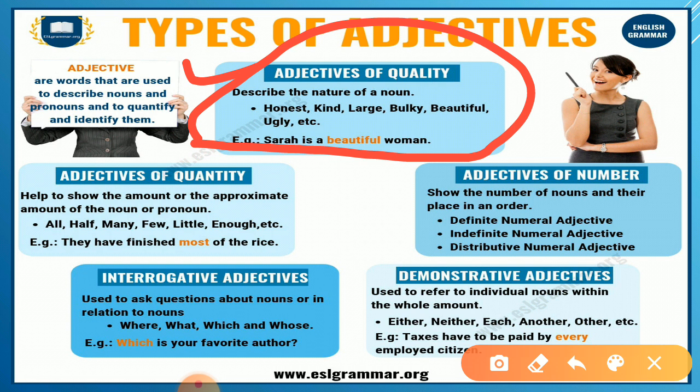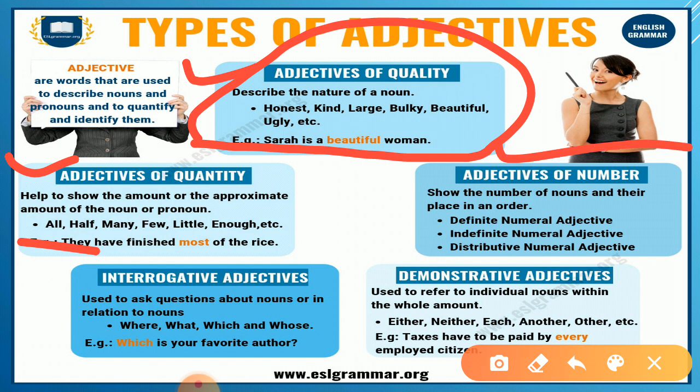The next one is adjective of quantity. It helps to show the amount or the approximate amount of a noun or pronoun. All, many, few, little, enough, etc. An example is also given here. They have finished most of the rice. So this was the example.